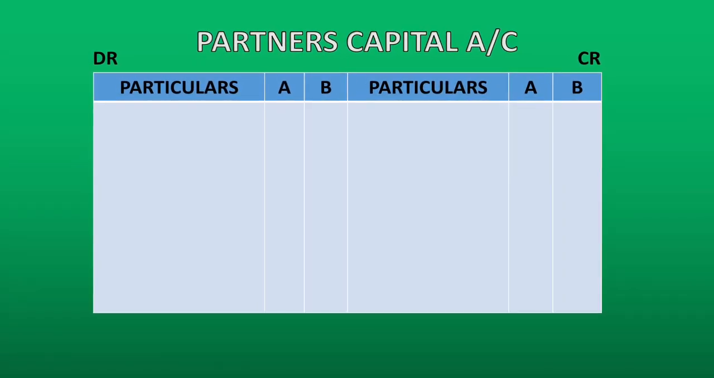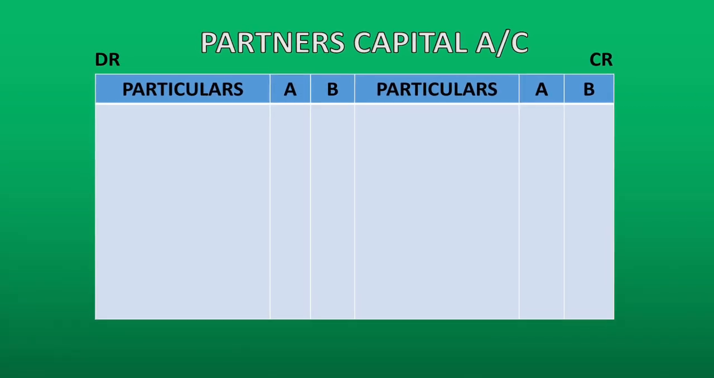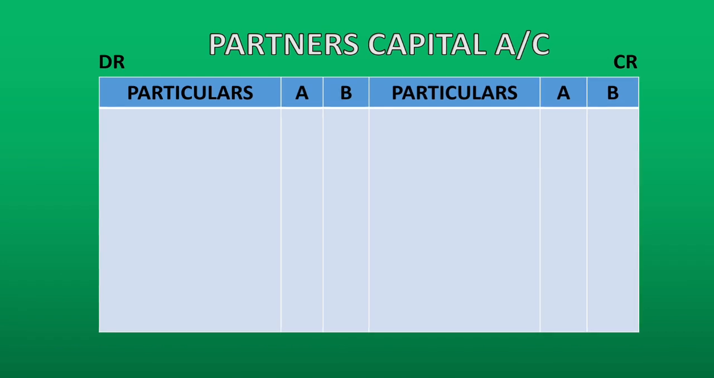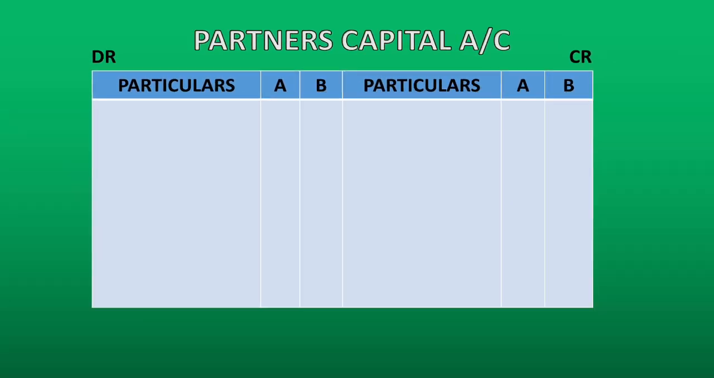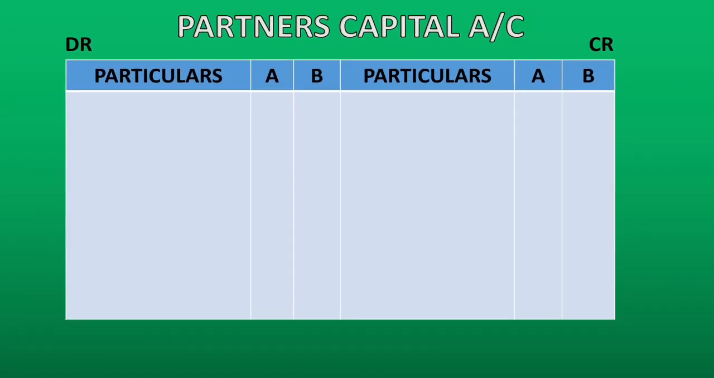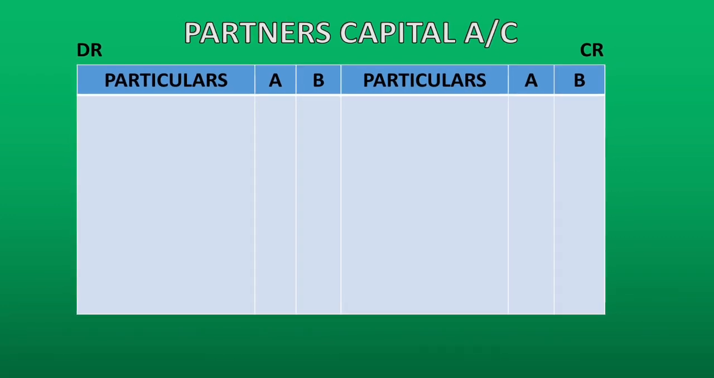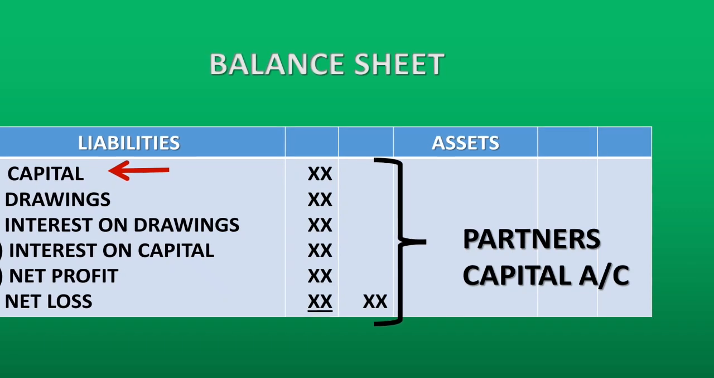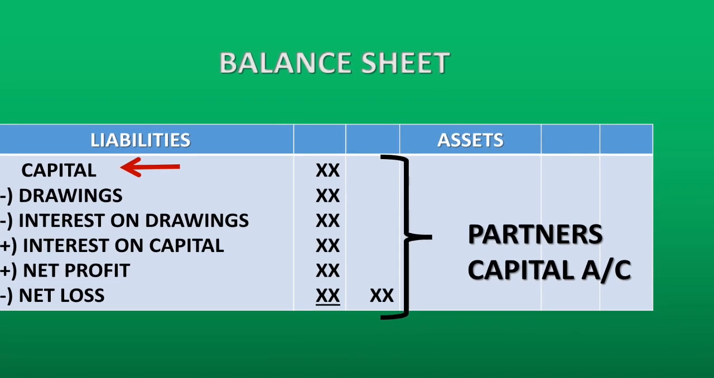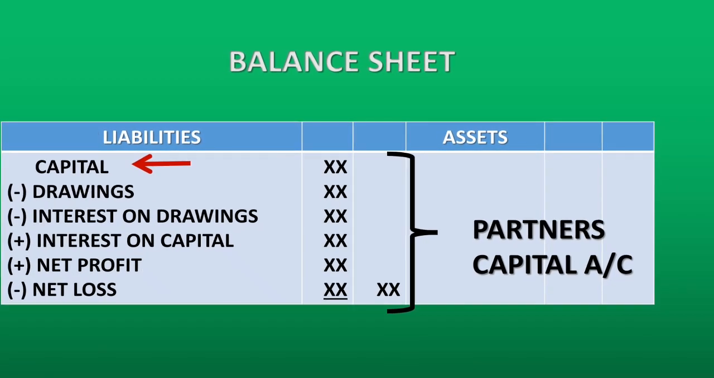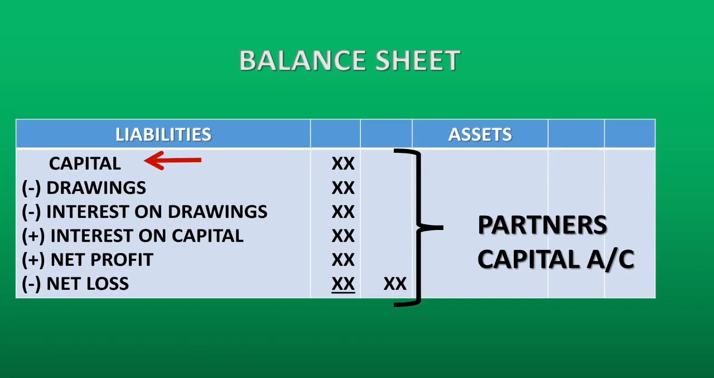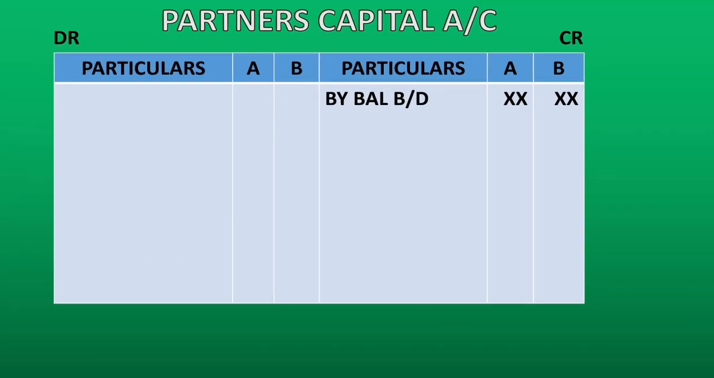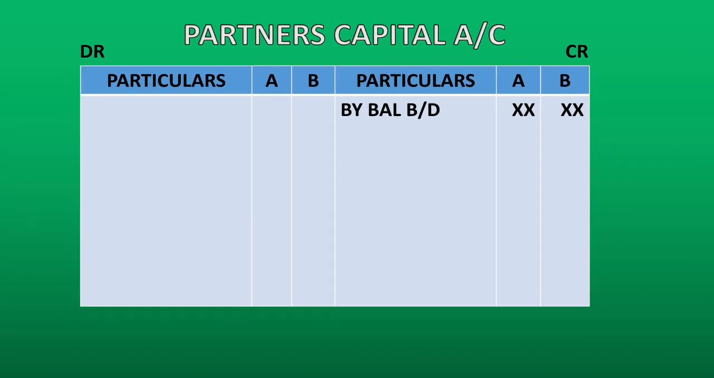This is the specimen of partners capital or partners current account. In our example, we will have Mr. A and Mr. B as partners. Let's see how we can go about recording in partners capital account. So to begin with, capital, which we wrote to the liabilities, that is the credit side of the balance sheet, will be recorded to the credit side of partners capital account.